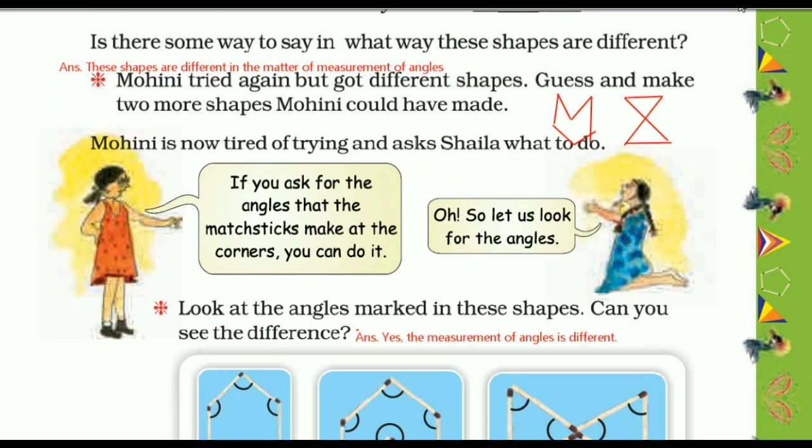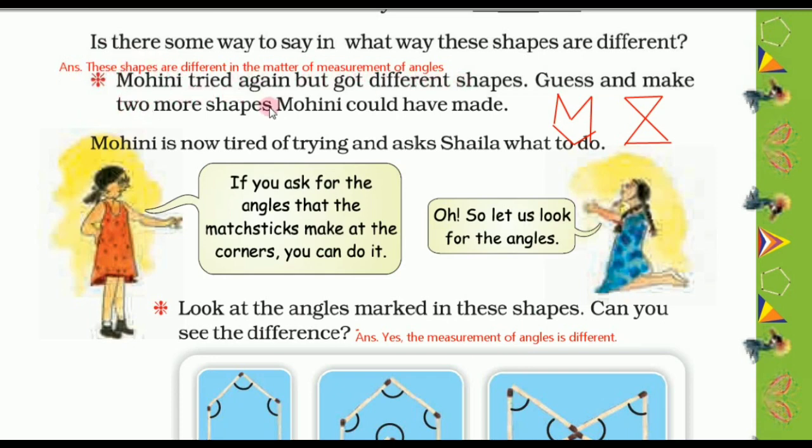Is there some way to say in what way these shapes are different? So the shapes made by Rohini and Mohini, both shapes are different. These shapes are different in the matter of measurement of angles. So here we can write this answer.